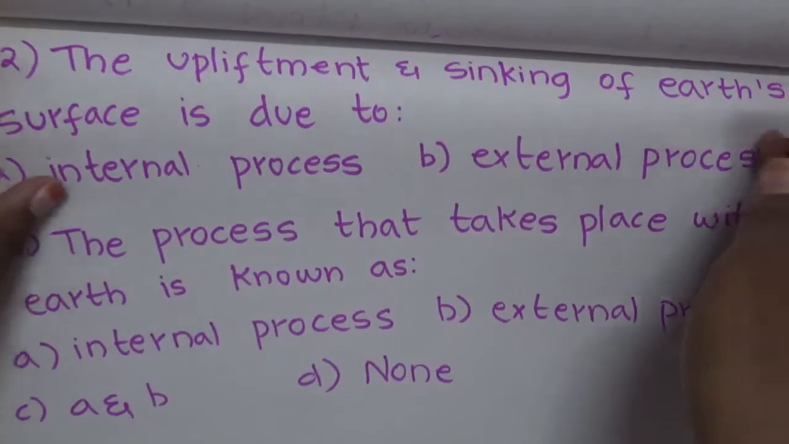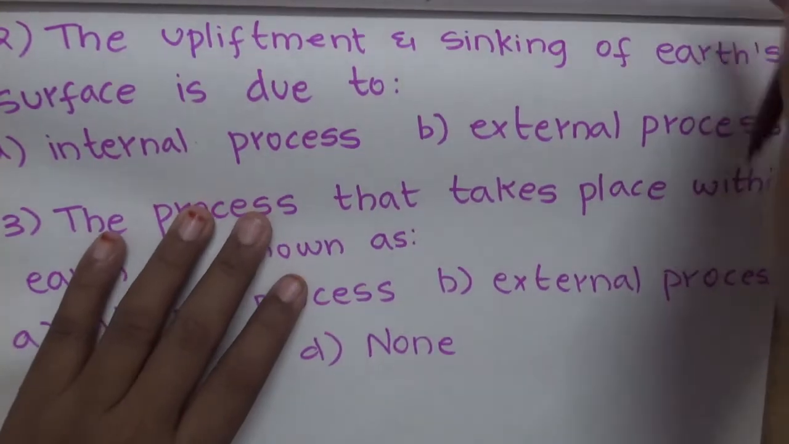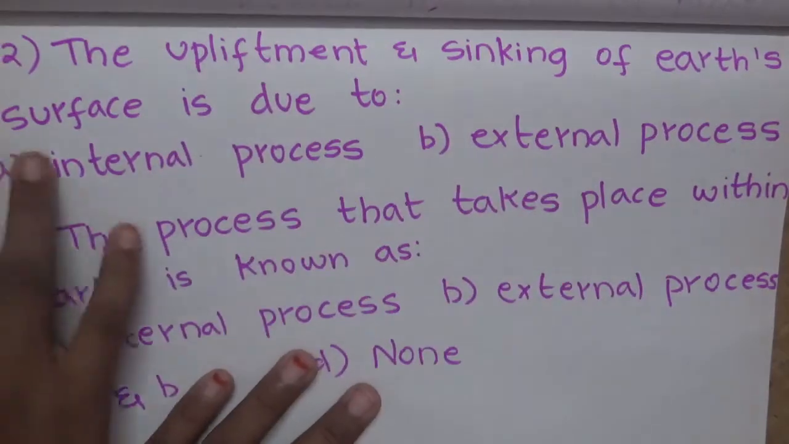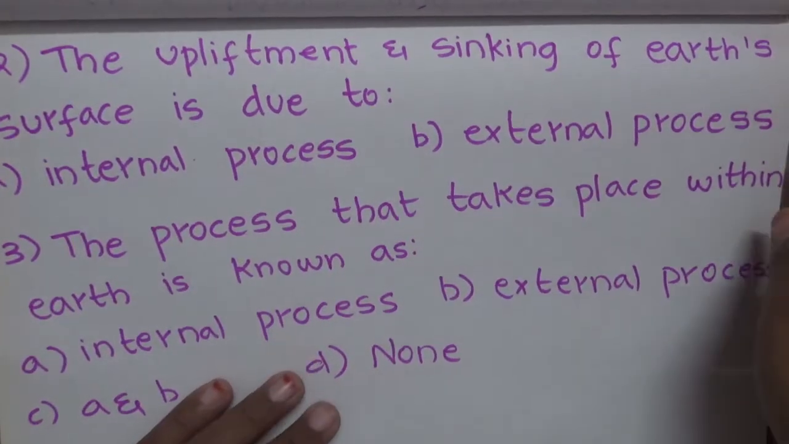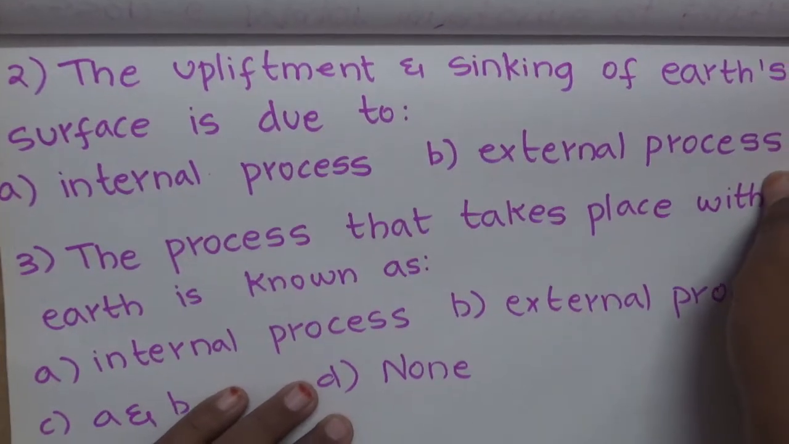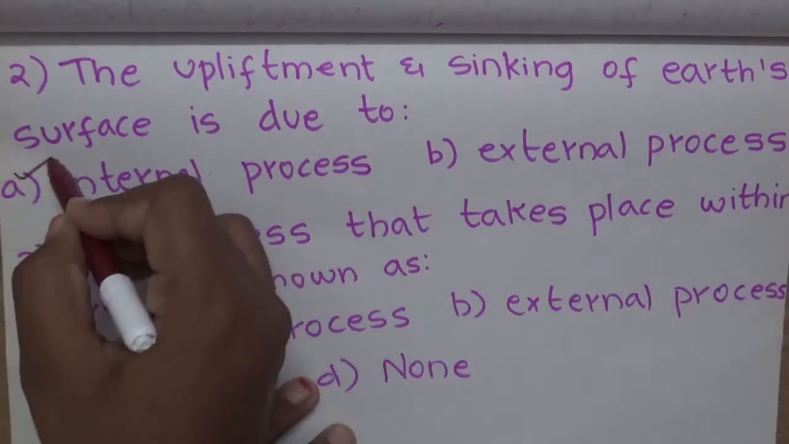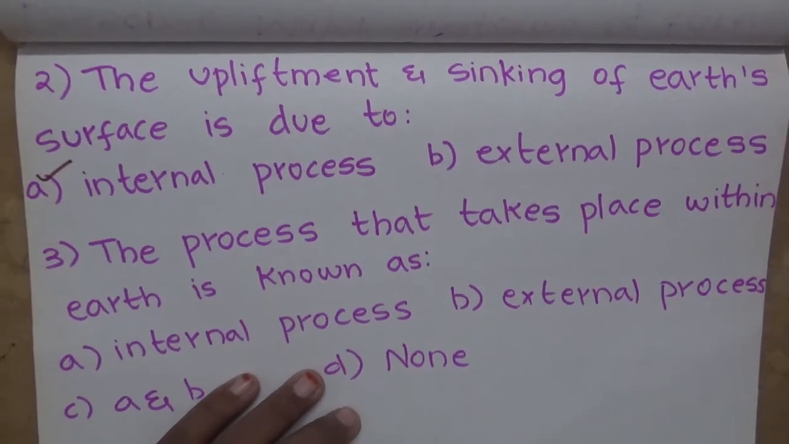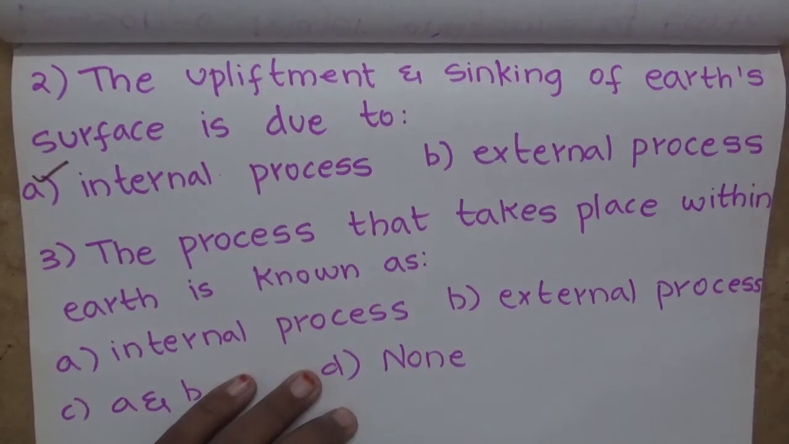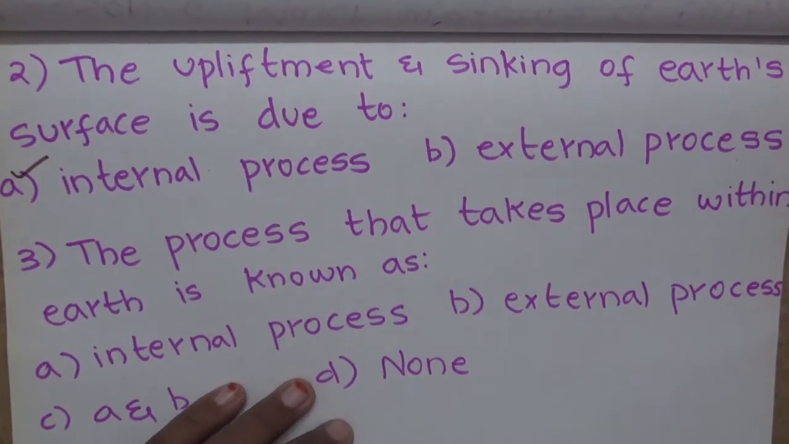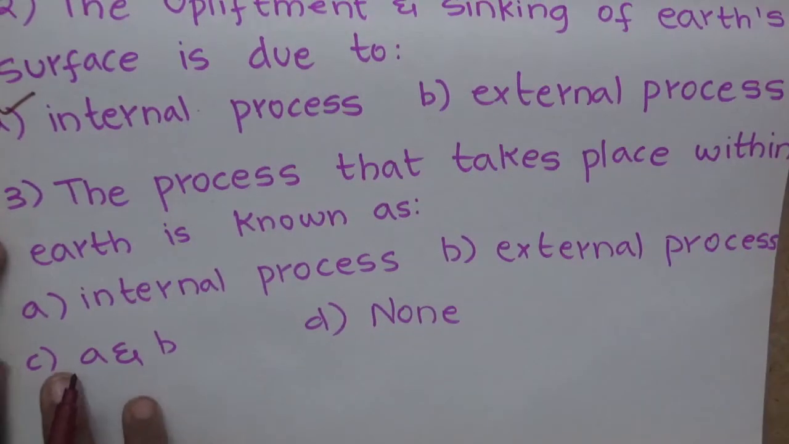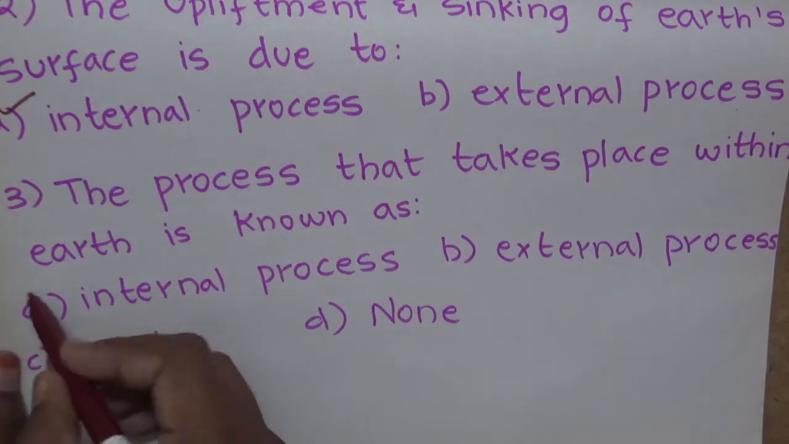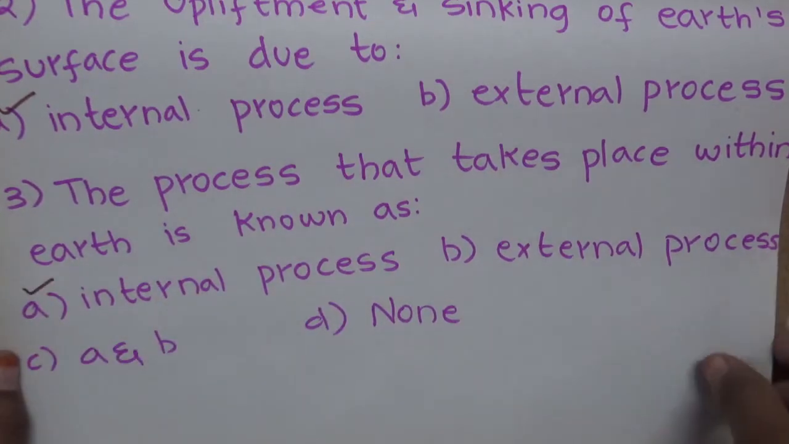And now, second question, the upliftment or sinking of Earth's surface is due to: option A, internal process, and option B, external process. The correct answer is option A, internal process. The process that takes place within the Earth is known as: option A, internal process, option B, external process, option C, A and B, option D, none. The correct answer is internal process.